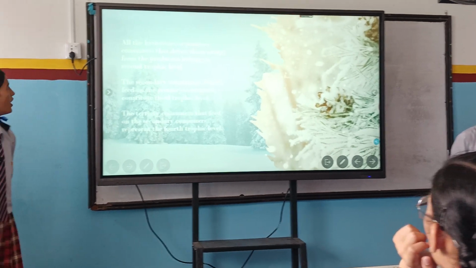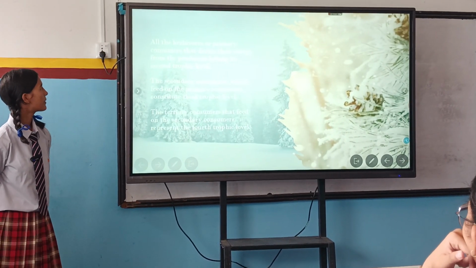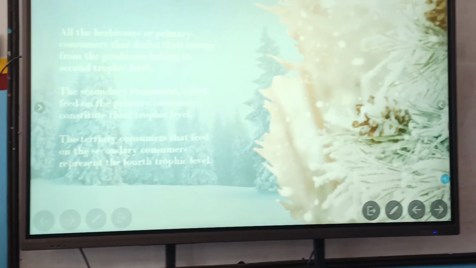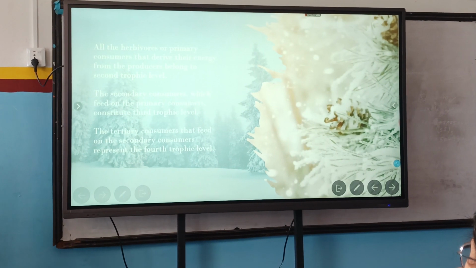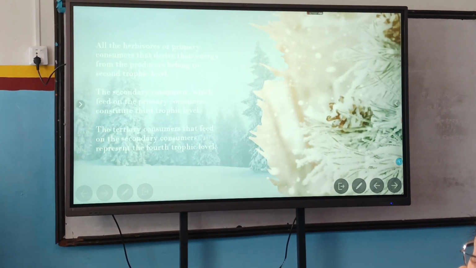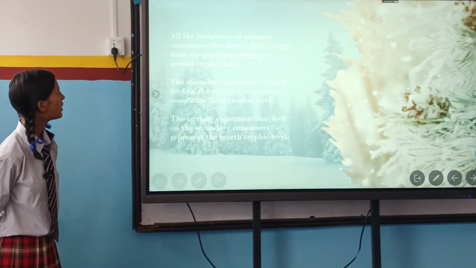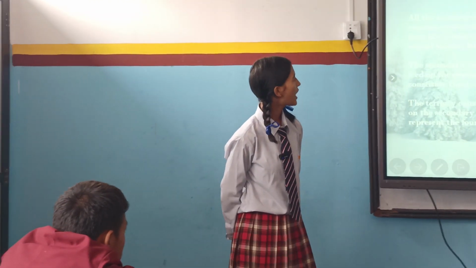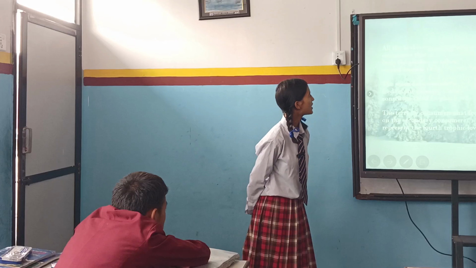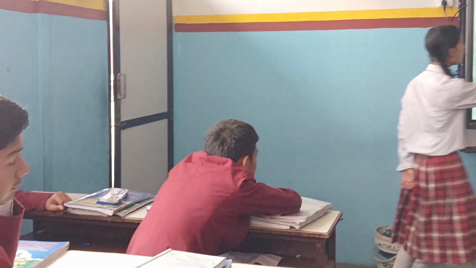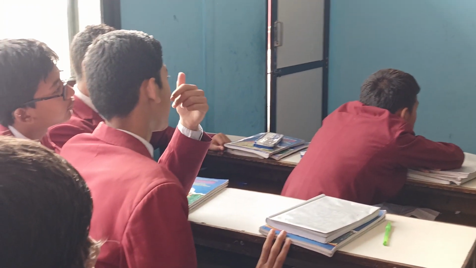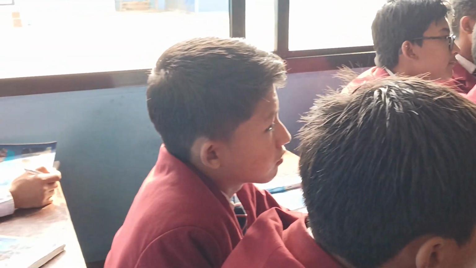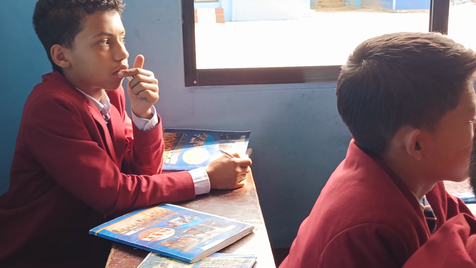All the herbivores are primary consumers that derive their energy from the producer, and they belong to the second trophic level. The first trophic level was the producer, but all herbivorous, meaning plant eating, primary consumers obtain their energy from the producer.